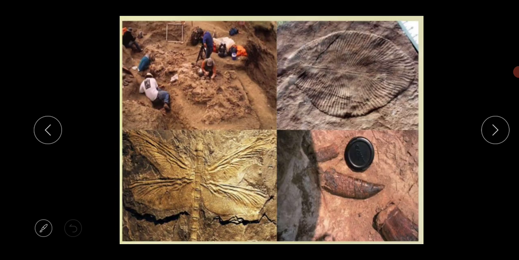Okay, this is the fossils. Actually, this is the picture of the different fossils. I think all of you know what the meaning of fossils is. You have studied all those things in geography class also.